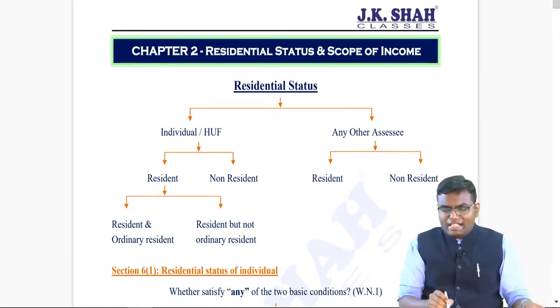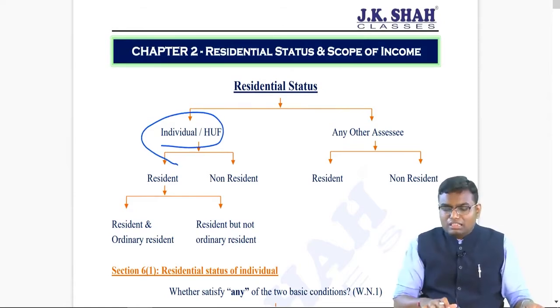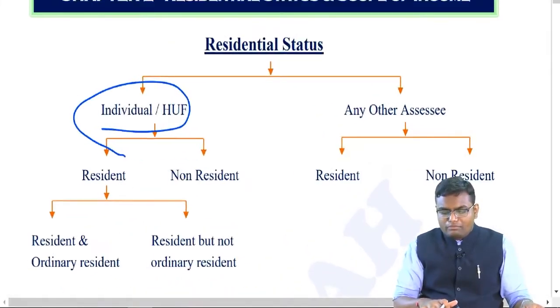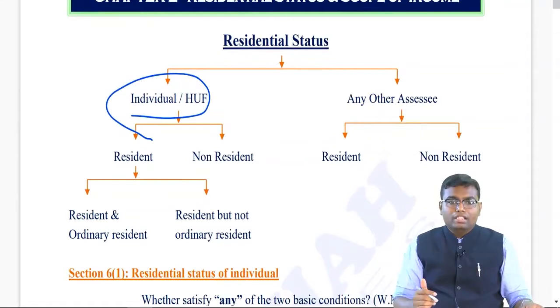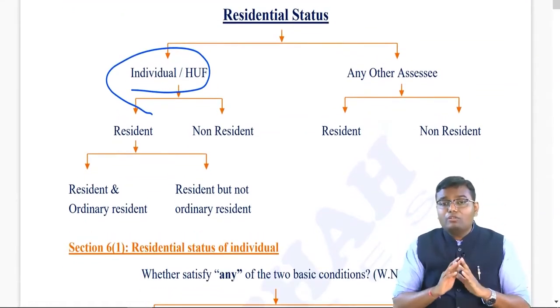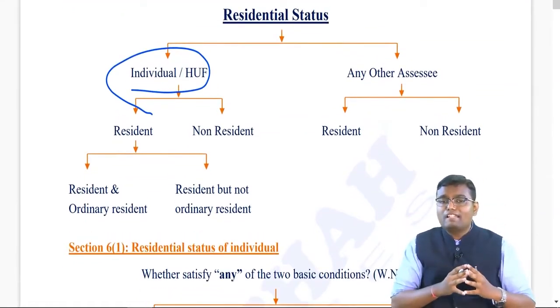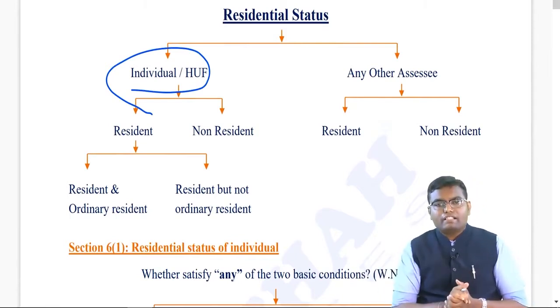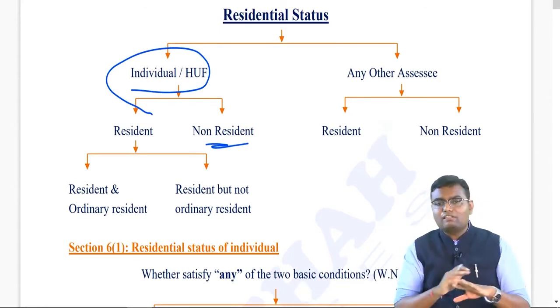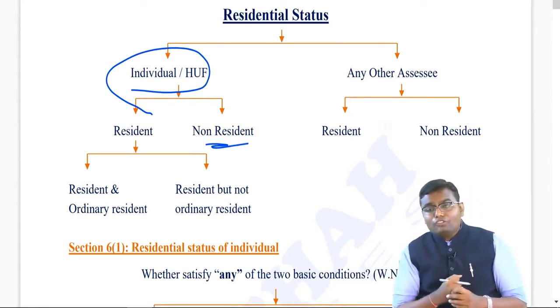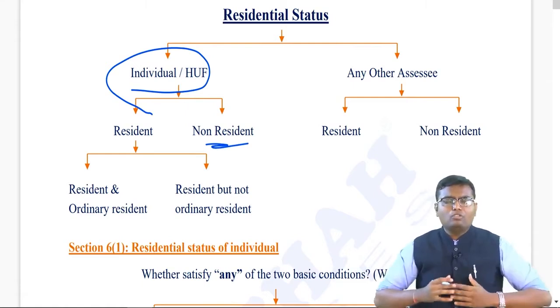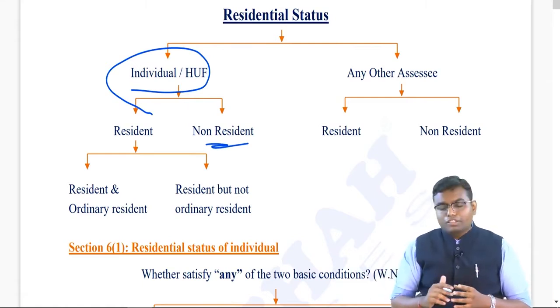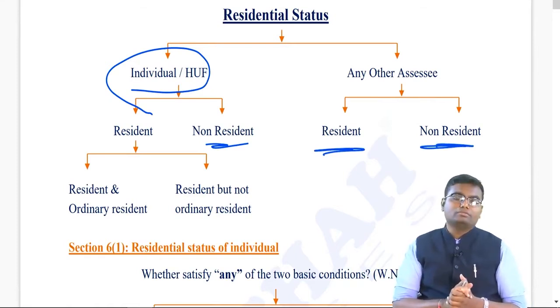If you are individual and HUF, you can either become resident or you can become non-resident. If you are resident, further you have to bifurcate yourself into resident and ordinary resident, R&OR, or resident but not ordinary resident, RBNOR. But if you are a non-resident, there is no need to bifurcate it. If you are any other person, firm, AOP, BOI, AJP, company, etc., you can be resident or you can be non-resident. There is no further bifurcation.